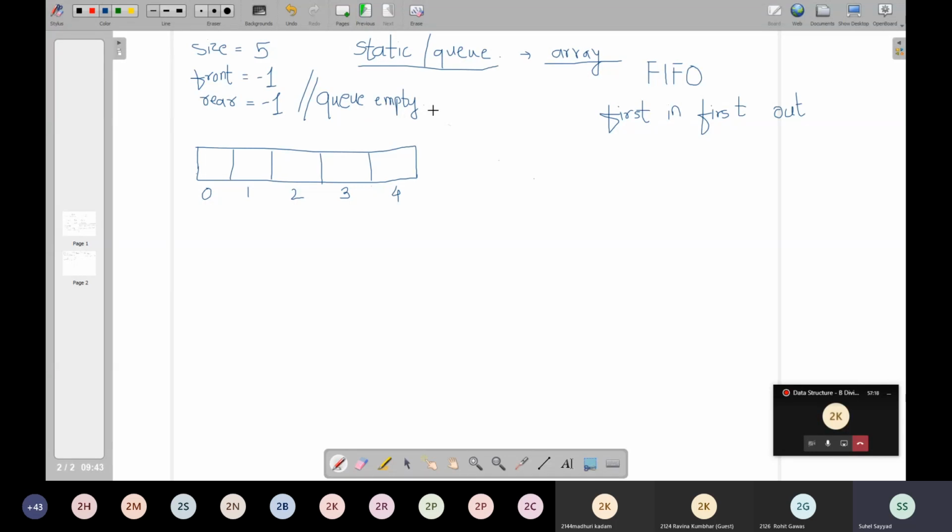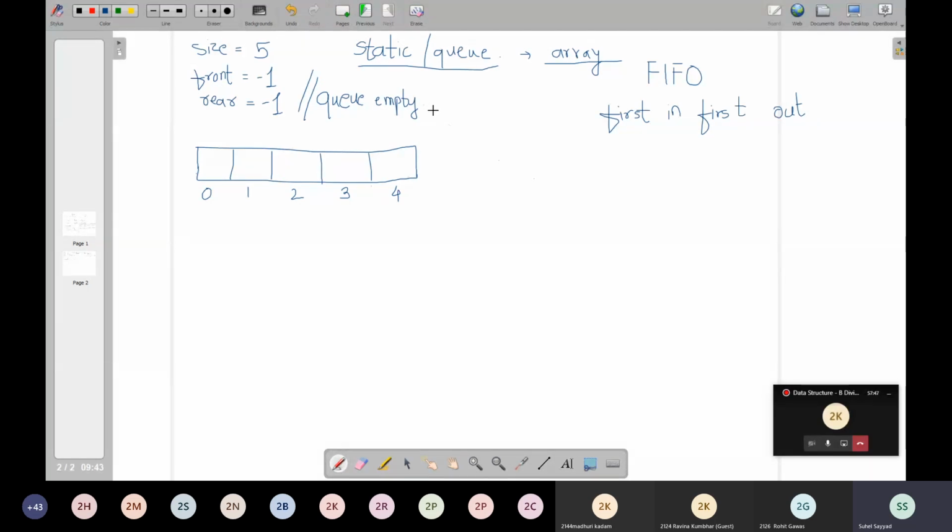Like in case of stack, if you remember, there was one end always fixed. It was not changing. So we required to change only one end, and that handling we were doing with the help of a single variable called top. Initially we used to keep that top at -1 to show that the stack was empty. But in case of queue, both the ends are operational. Both the ends can change their value.